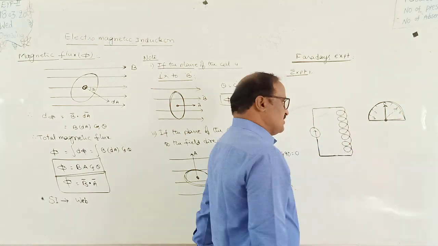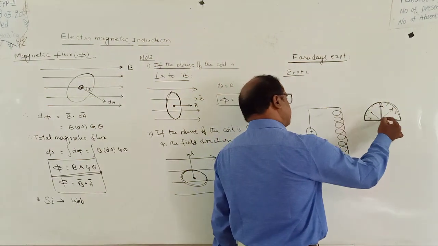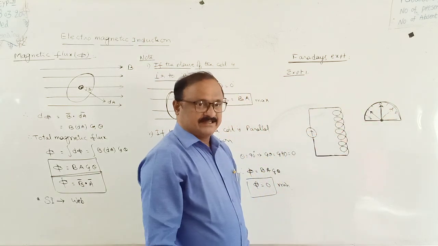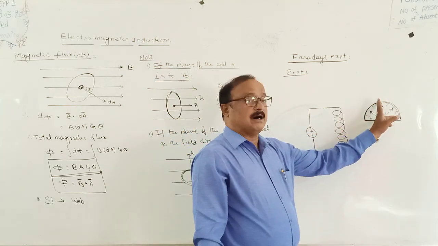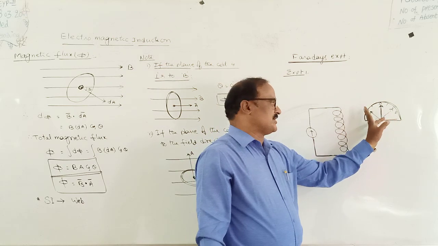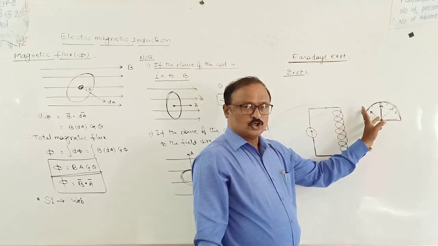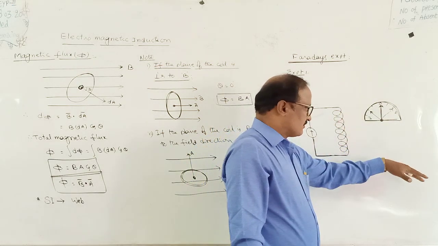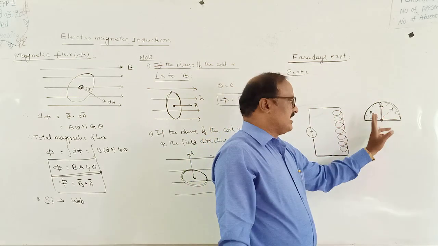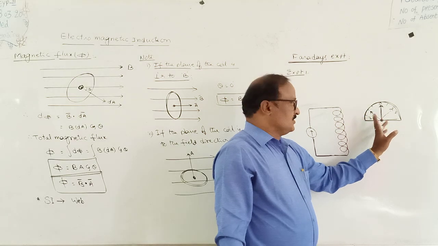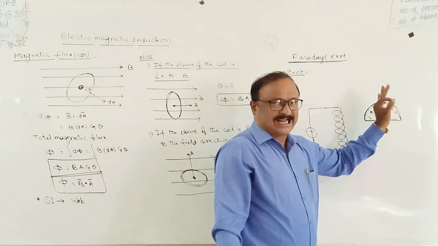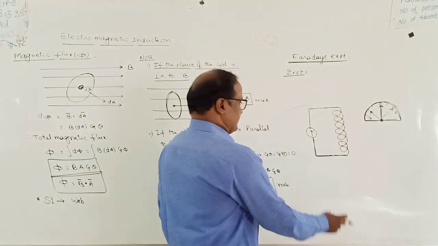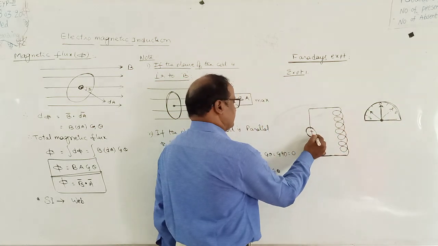So depending on the deflection of the needle in the galvanometer, it indicates the direction of the current and also its magnitude.